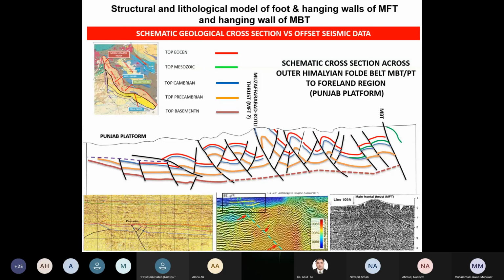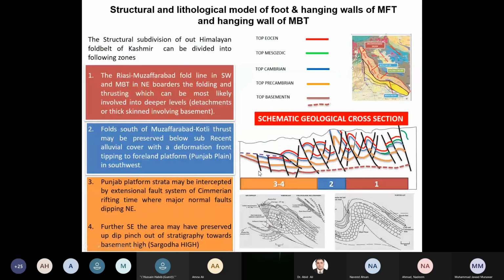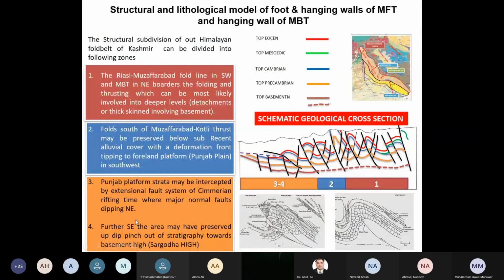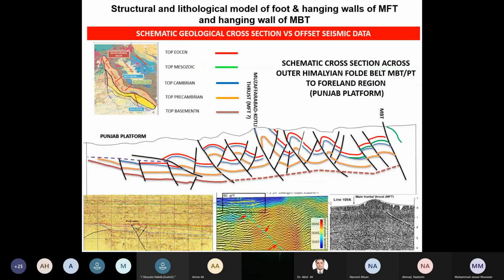This blue fault is MBT, and south of MBT you can see some structures. In this cross section, line 109, you can see the subthrust part of the MBT, and then the upthrown part above the MFT. There is folding in it, and also in the frontal part of this MBT we can see minor folding and thrusting of the strata.